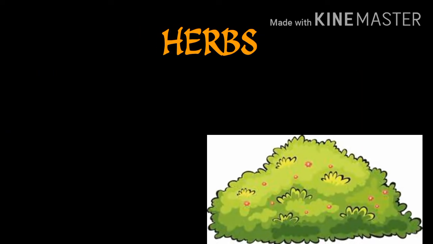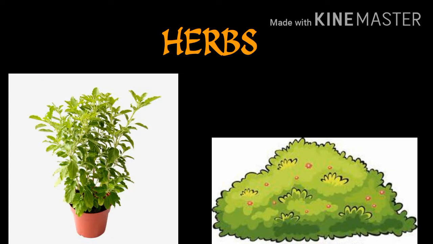Next, herbs. Some small plants have soft, green, and weak stems. They are known as herbs. For example, tulsi and grass.